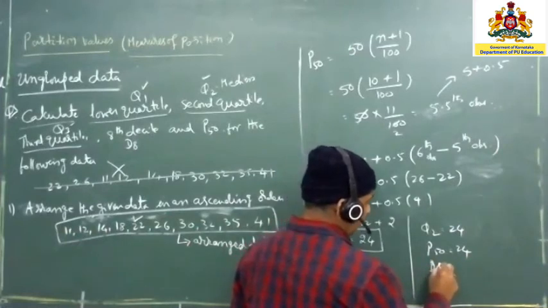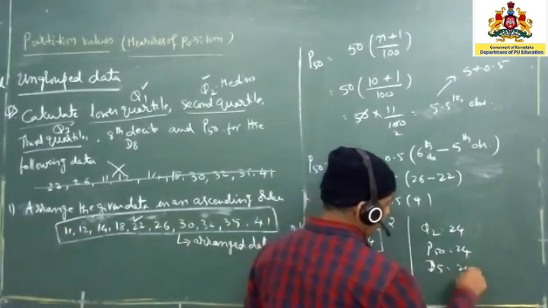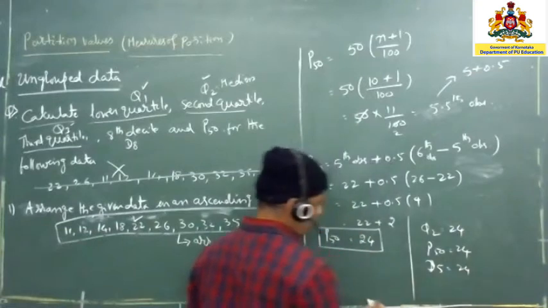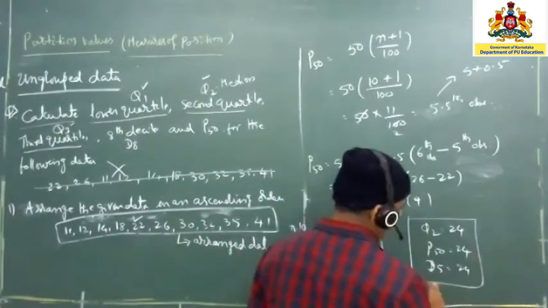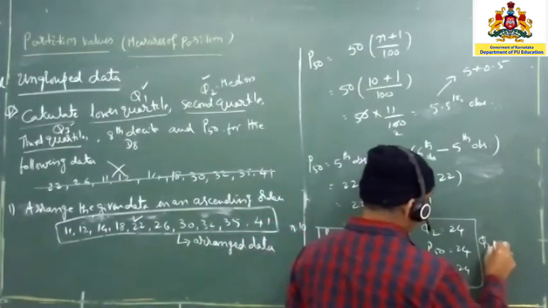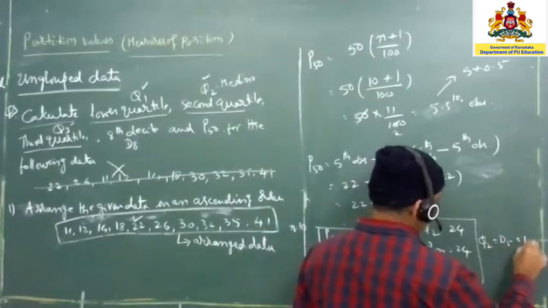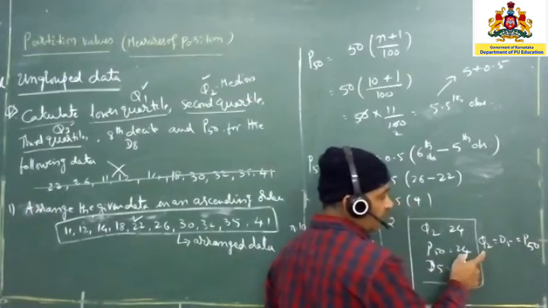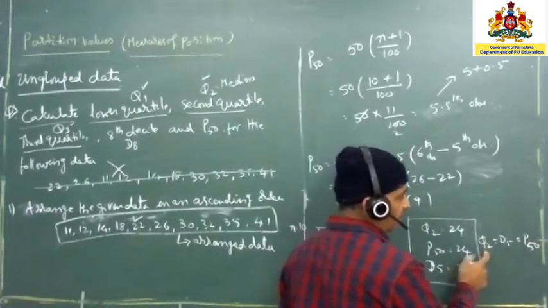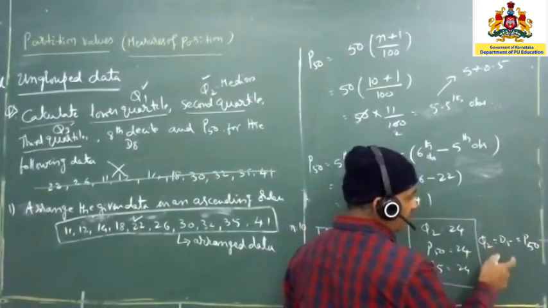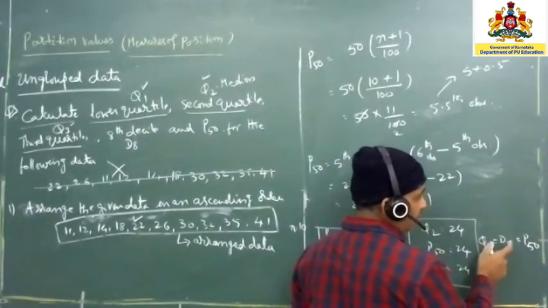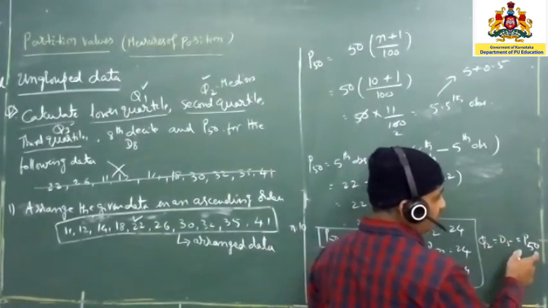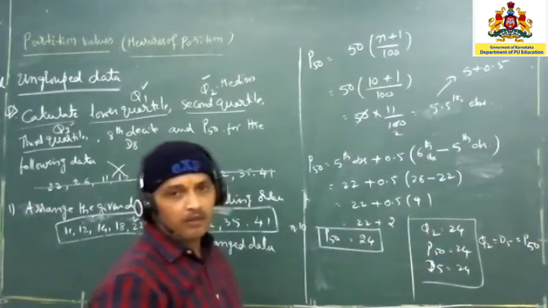So from this we can establish a relation: Q2 is equal to D5 is equal to P50. In the quartiles there are four quartiles, and this is the second one. In the 10 parts, the fifth one is the middle. In the 100 parts, P50 is the middle one only.